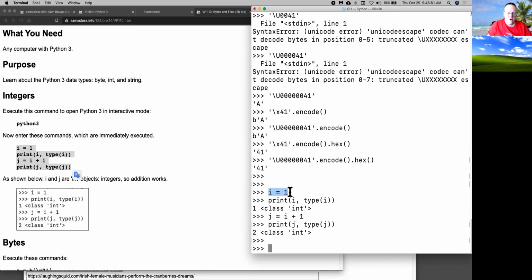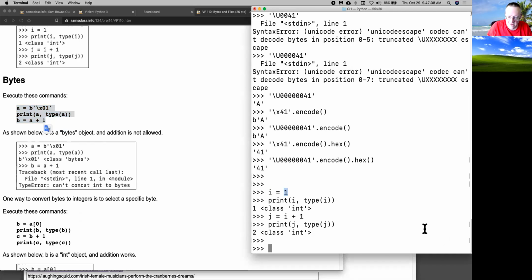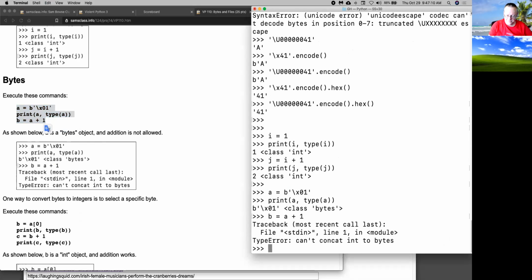So if I say i equals 1, it guesses what kind of variable I want from what I put here. So that's an integer. It decides to make it an integer. If I add 1 to it, it's still an integer. Okay, now you can store bytes. So if I do this, I say b'\x01'. That is the way to refer to the 8-bit byte containing 1. And a b makes it a byte object. So if I store that, now it's class bytes.